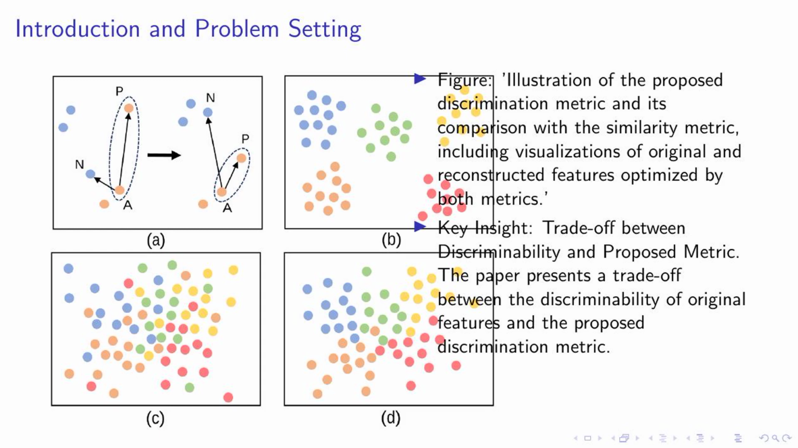Begin itemize, item figure: Visual representation of reconstructed features in a two-dimensional space using t-SNE. The markers represent query and gallery images respectively. Item key insight: The paper demonstrates the effectiveness of the proposed discrimination metric in preserving the discriminability of original features during compression, especially in tasks like person re-identification. It also highlights the importance of sufficient information capacity in maintaining feature compactness and discriminability.